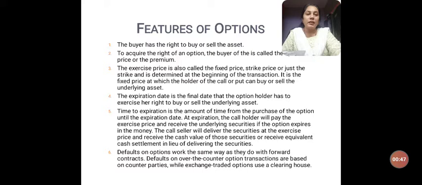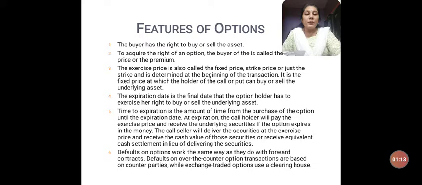Okay, I will repeat. It is also a derivative contract between two parties wherein the owner will get the right, but he will not have the obligation to buy or sell the specified asset at a specified price within a specified period of time. Okay, so this is the definition of option.